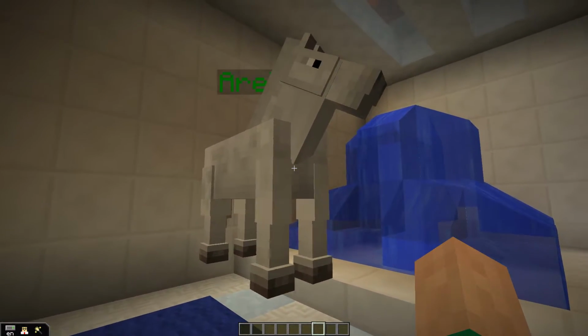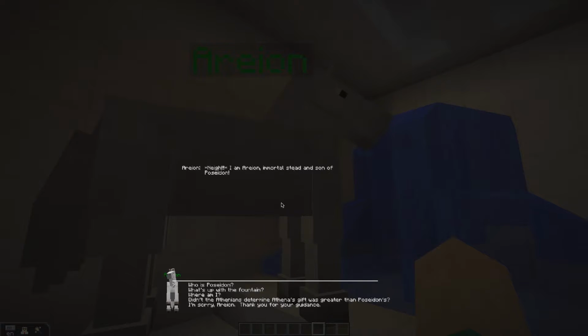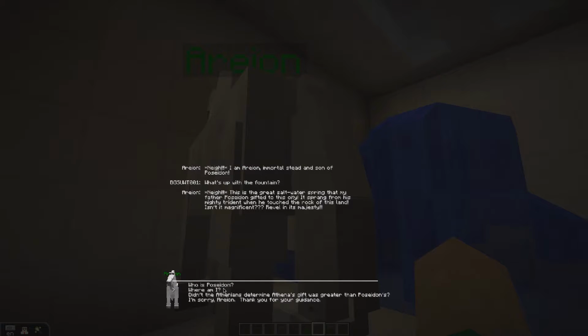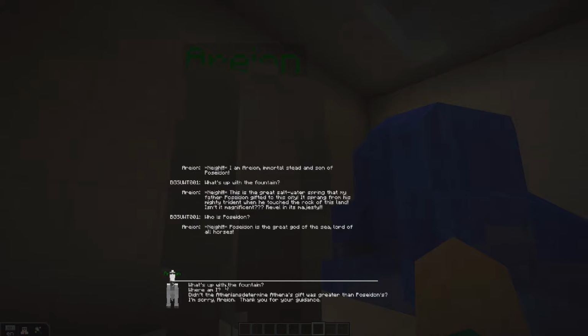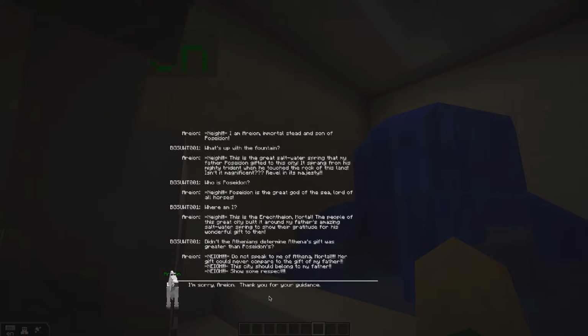So over here we have Arion, who is another Greek figure. He is one of the lords of horses, and he can actually speak. So he talks a little bit more about the saltwater spring, and he talks about Poseidon. Since Poseidon is the lord of horses, Poseidon is Arion's father, and he talks about how great Poseidon is and how his gift should have been chosen over Athena's.